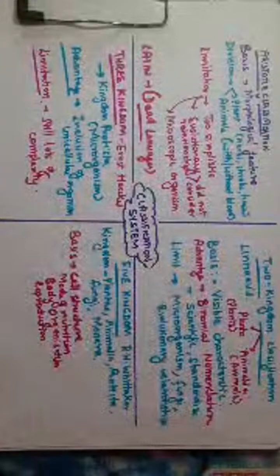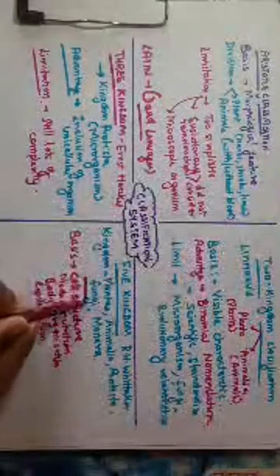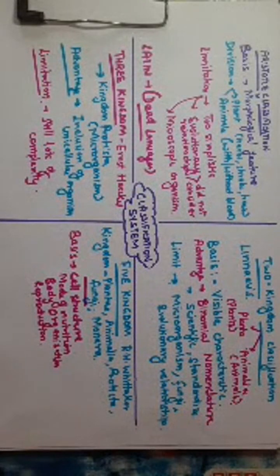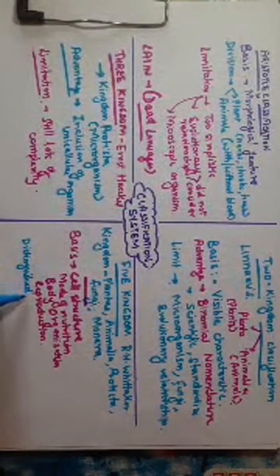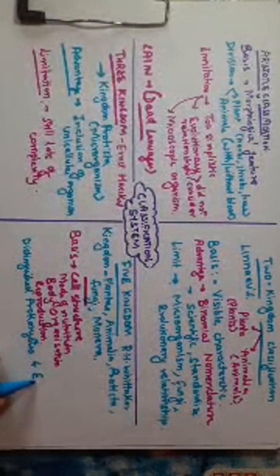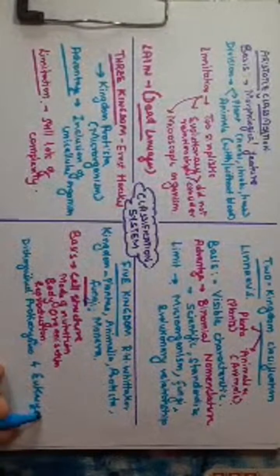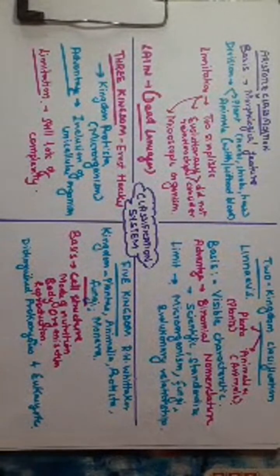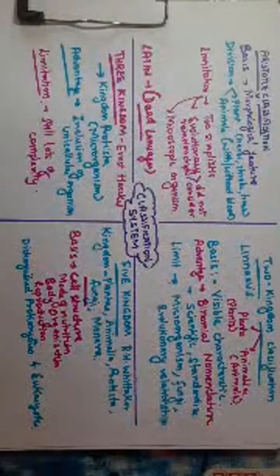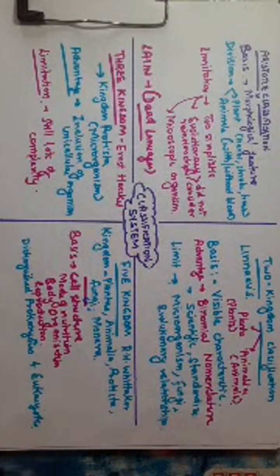The advantage here is that it recognizes the fungi as a separate kingdom, and it distinguishes the prokaryotes from the eukaryotes. So it is a big achievement. This is how the classification system has evolved over time. Thank you for watching the video.